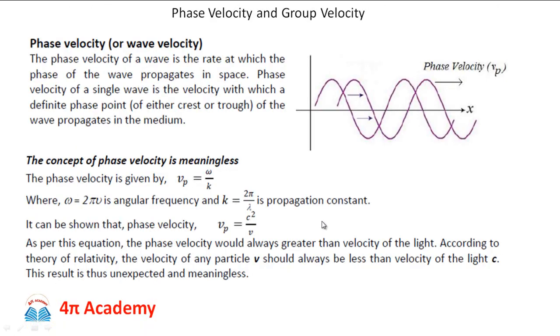Then, phase velocity and group velocity. As I told you earlier, if there is a particle of mass m in motion with velocity v, then there is a matter wave associated with the particle in motion.